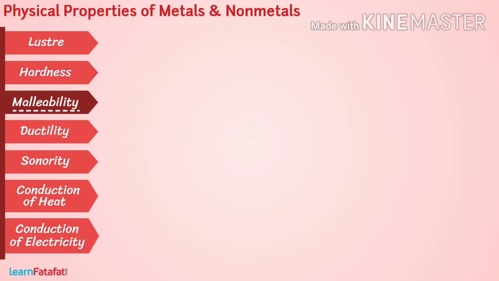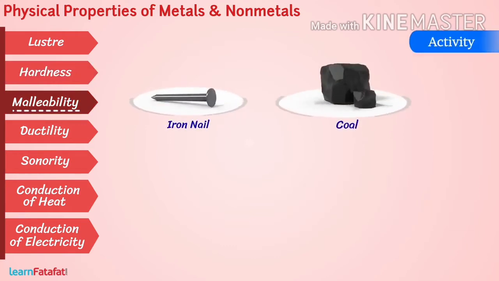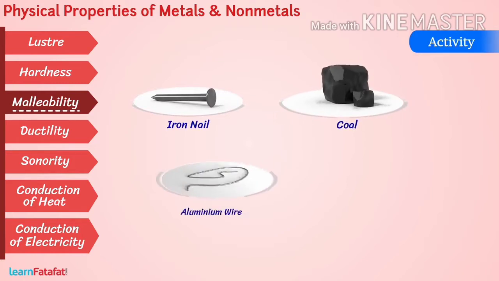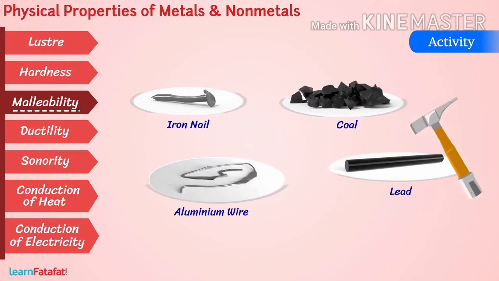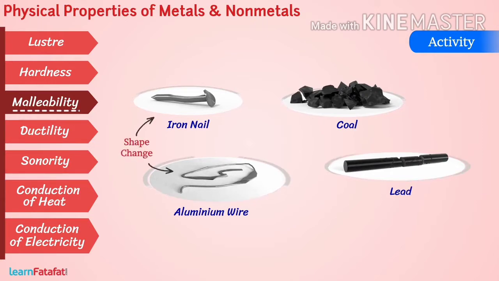Malleability. Let's perform an activity. Take an iron nail, a coal piece, a thick aluminum wire, a pencil lead. Beat each of them with a hammer. What do you observe? Iron nail and aluminum wire change their shape, but coal piece and pencil lead break into pieces. The harder we beat, the greater is the change of shape.